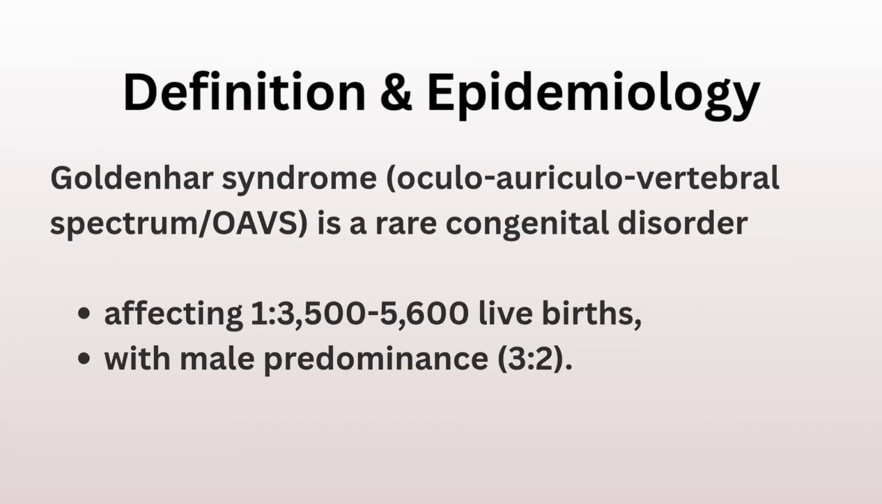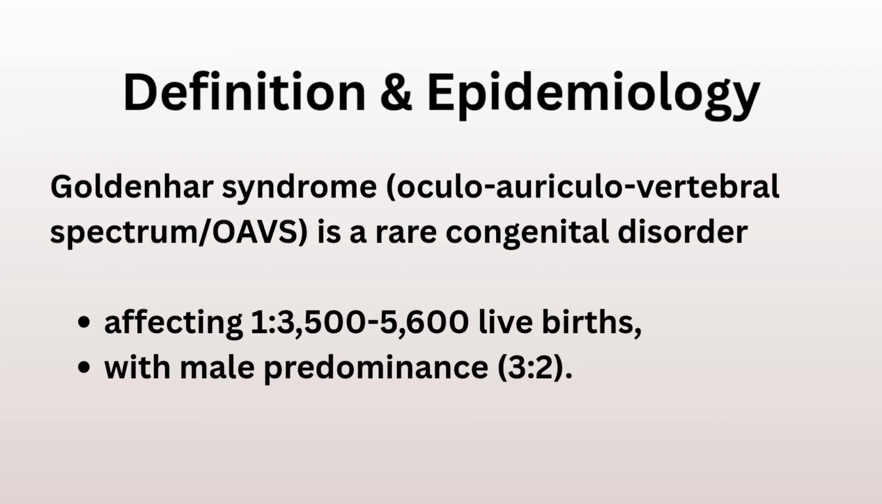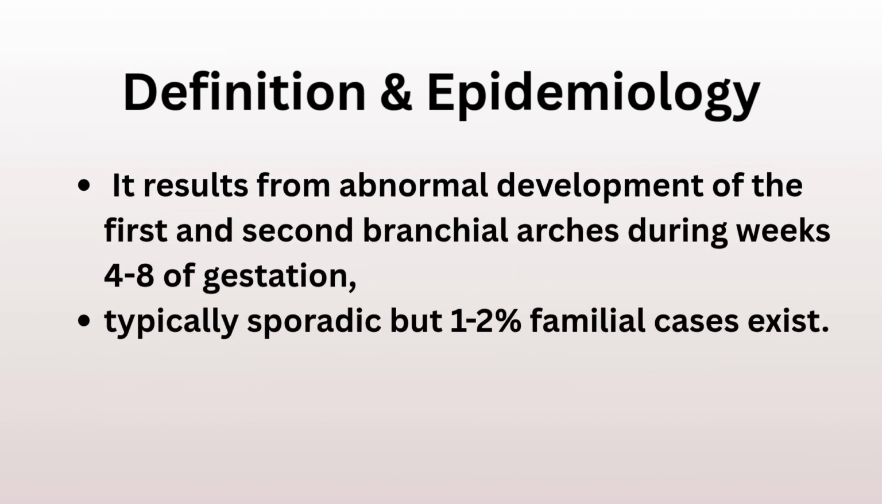Epidemiology and pathophysiology. Goldenhar syndrome, or Oculo-Auriculo-Vertebral Spectrum, affects 1 in 3,500 to 5,600 live births, with a male-to-female ratio of 3 to 2. The pathology involves abnormal development of the first and second branchial arches during weeks 4 to 8 of gestation. Most cases are sporadic, but 1 to 2% are familial.